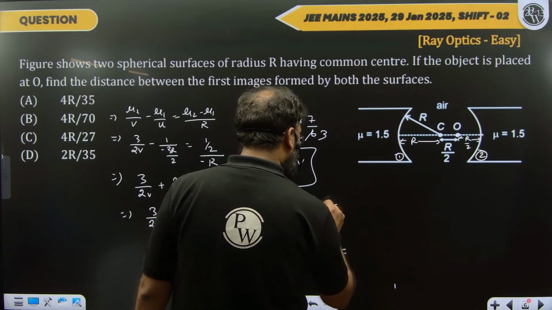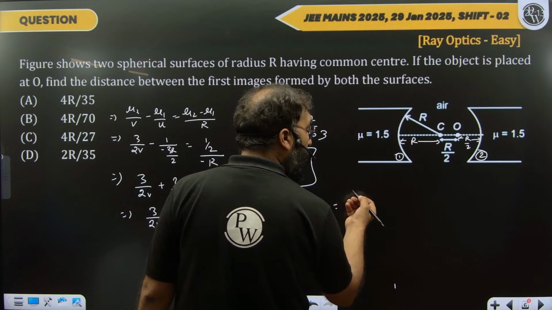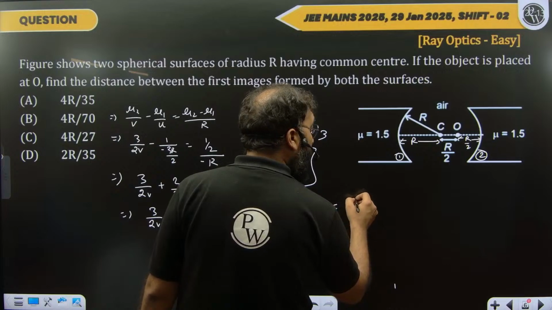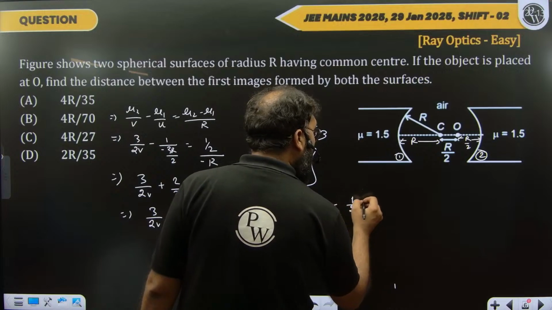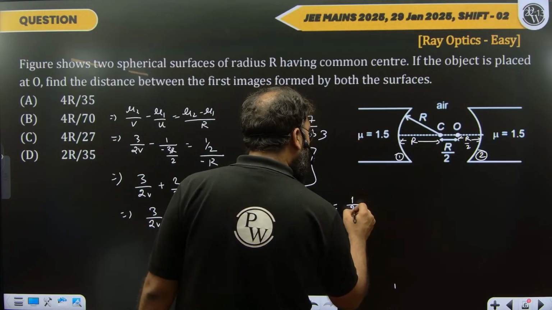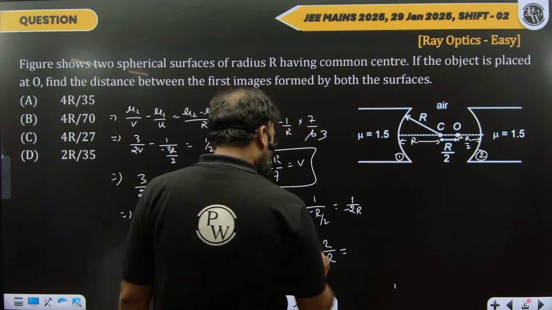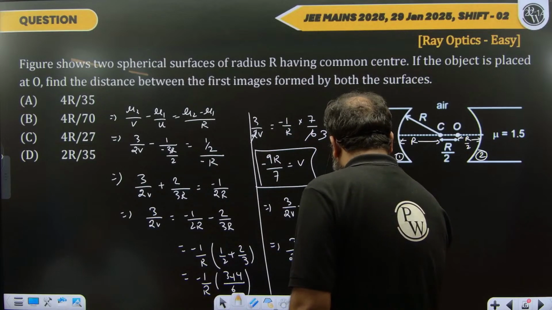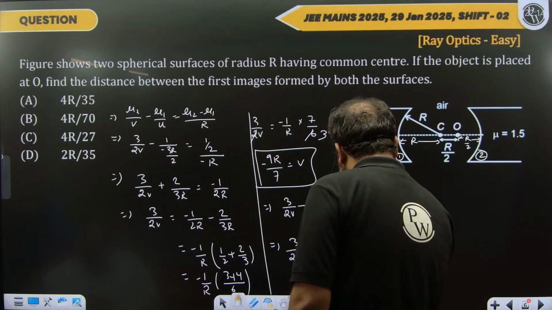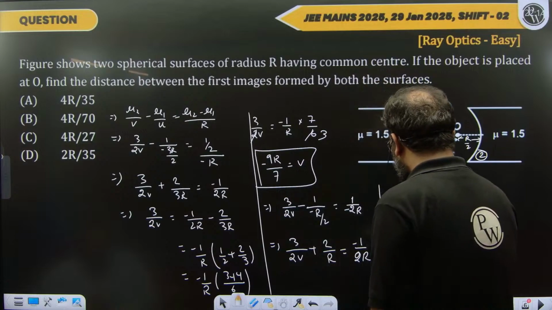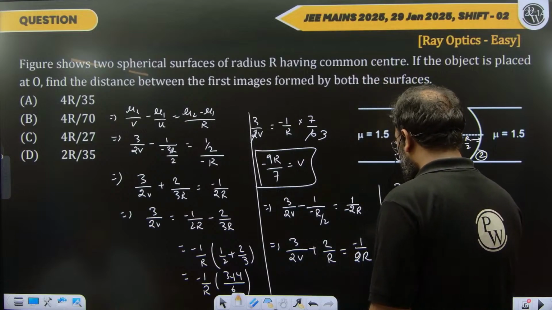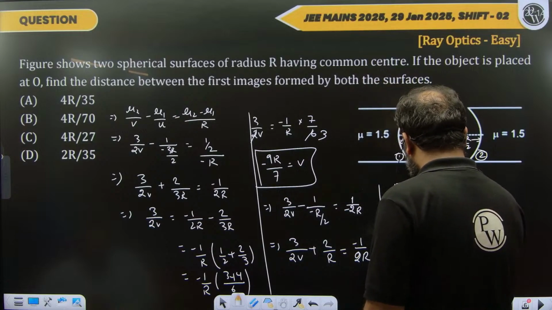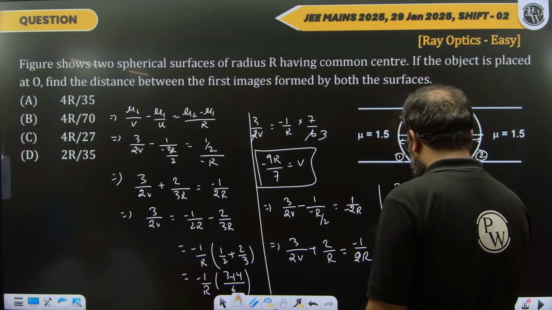So this is mu2 by v minus mu1 by v equals to mu2 minus mu1, which is 1 by 2, and this should be r, and that too is negative. So this is plus minus minus plus 2 by r, and it is minus 1 by 2r, right? So just moving forward, 3 by 2v equals to minus 1 upon 2r minus 2 by r.